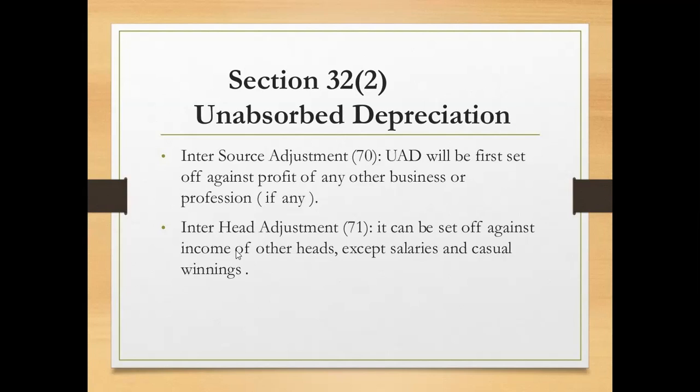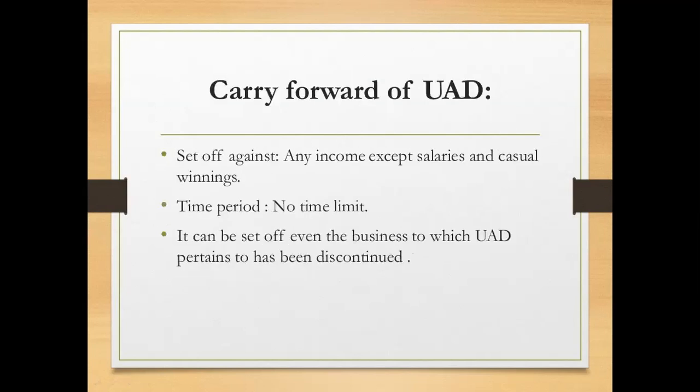It can be set off against income of other heads except salary and casual income. So unabsorbed depreciation can be adjusted with business or profession, house property, capital gain, and other sources, except salary and casual incomes. Next, carry forward of unabsorbed depreciation. It can be carried forward without any time limit.